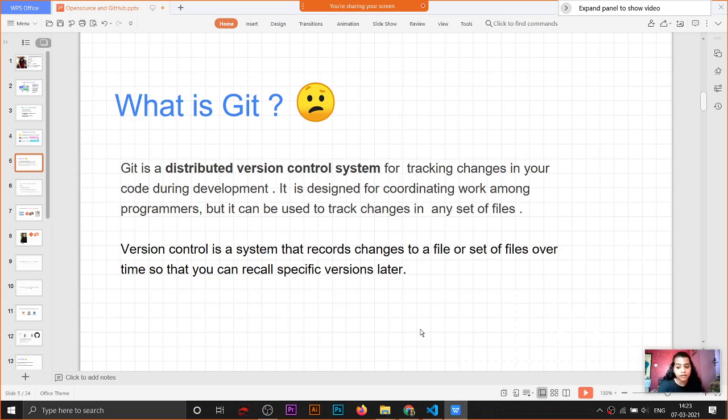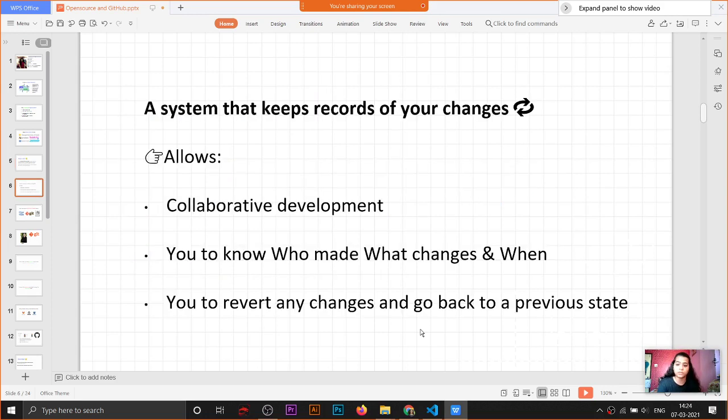Now, what is Git? Git is a distributed version control system for tracking changes in your code during development. Now, what is a version control system? A version control system is a system that records changes to a file or a set of files over time so that you can recall specific versions later. It is like a history log, of what changes you made, when you did it, and all that. It is designed for coordinating work among programmers, but it can be used to track changes in any set of files, as I told you.